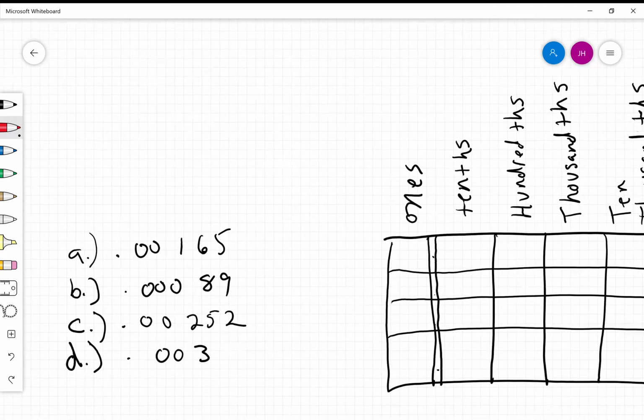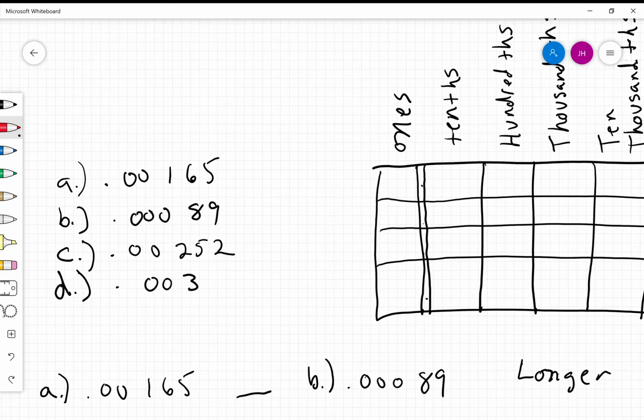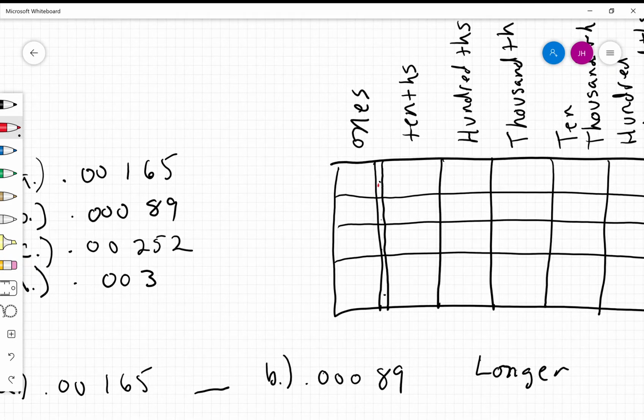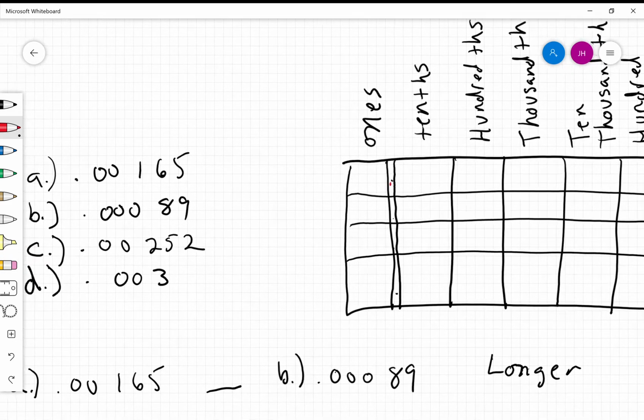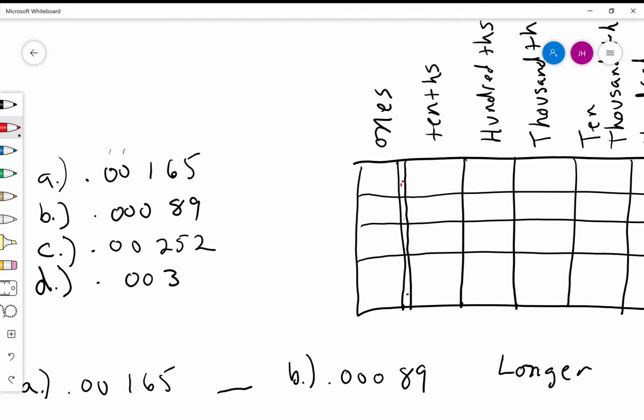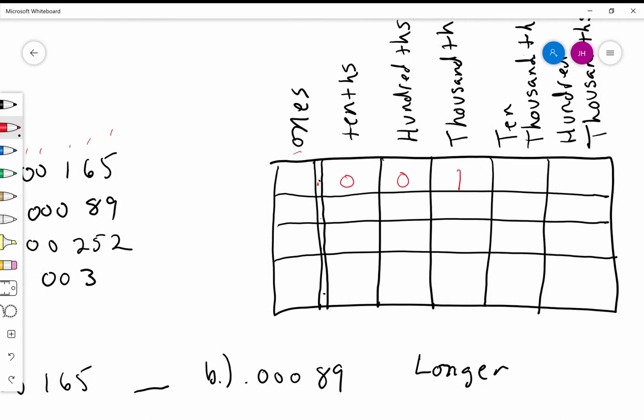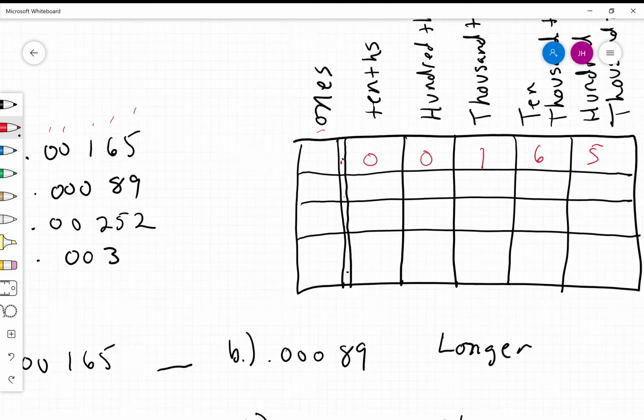So as we go down to our examples, our practice here, alrighty, the decimal, like we've learned before, is a holding place. It's something that holds something, all right? So A, we have 0.00165. So we will translate that over here. There are no ones, there are no tenths, no hundredths, there is 1/1000ths, there is 6 10,000ths, and there is 5 100,000ths.